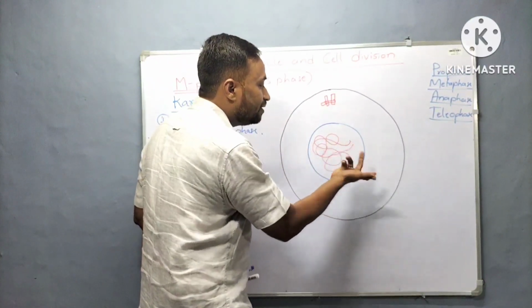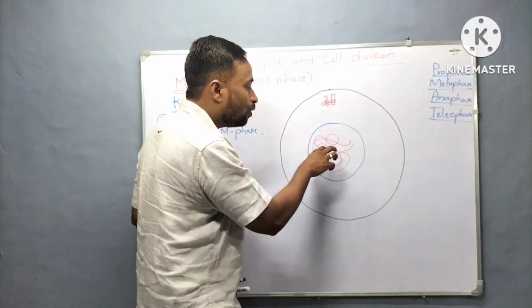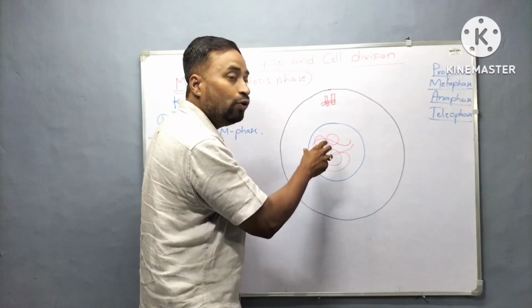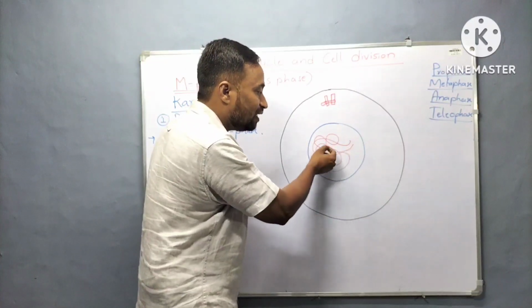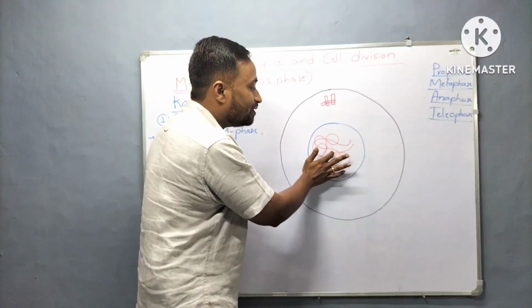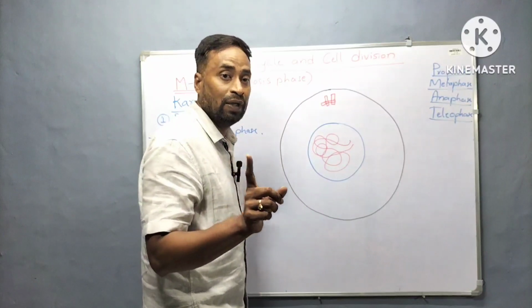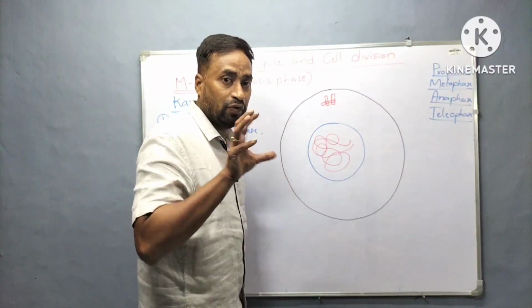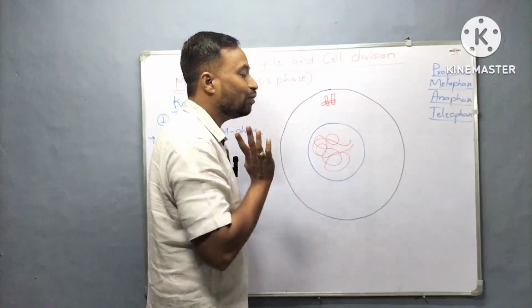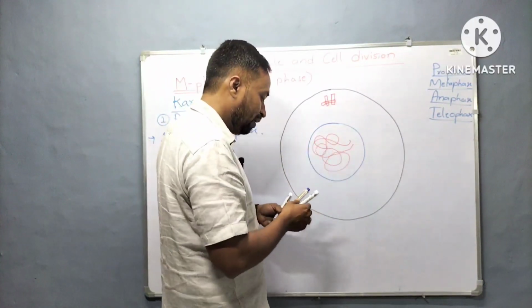It is already doubled now, but not having individual identity as chromosomes. It is in the form of thin threads, so we call it chromatin, not chromosome. When it condenses and takes the shape of a chromosome, then we will call it a chromosome. Right now it is chromatin.